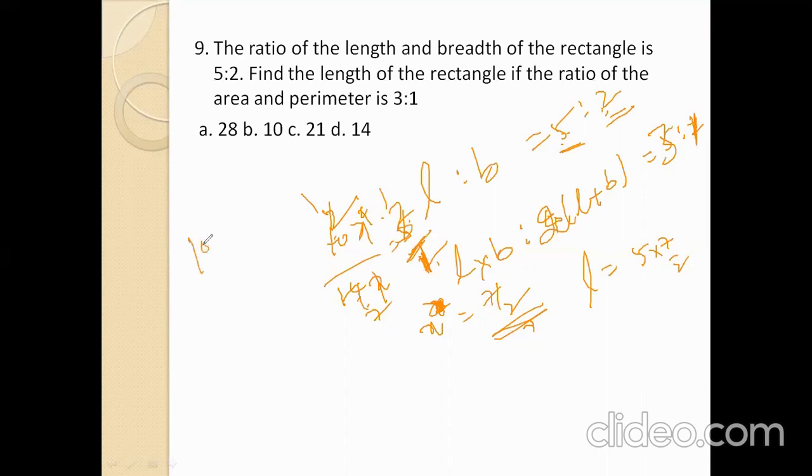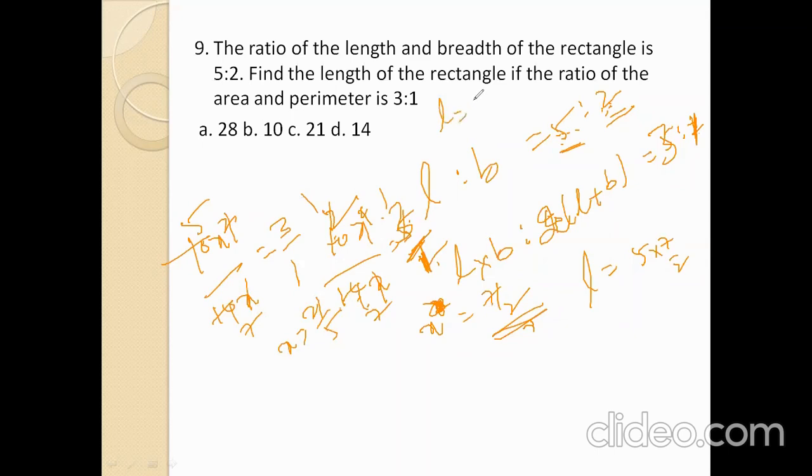So now 10x square divided by 14x. So 5 into 2 is 10, 5x into 10, 2x. 10x square divided by L plus B, 5 plus 2, 7, 7x equals, here this ratio is 3:1, 3 by 1. Now 2 5s, 2 7s. Now x gets cancelled, x equals 7 into 3 is 21 by 5.